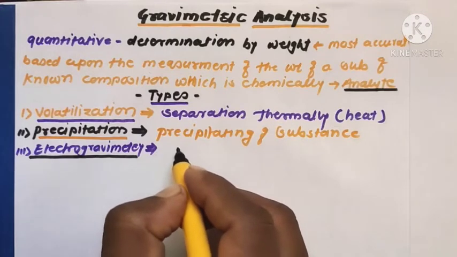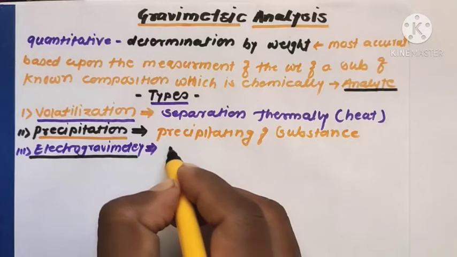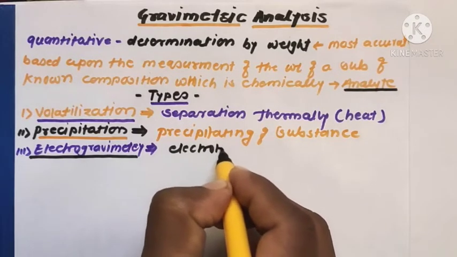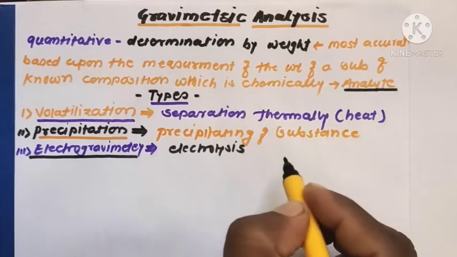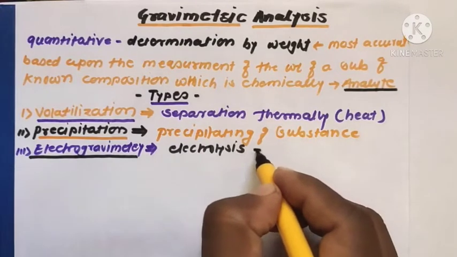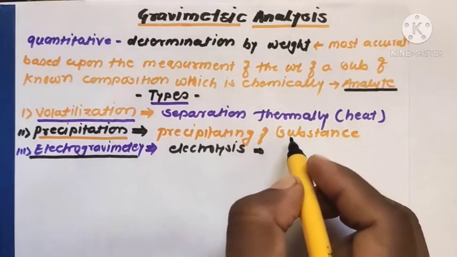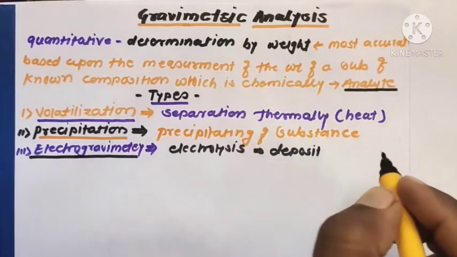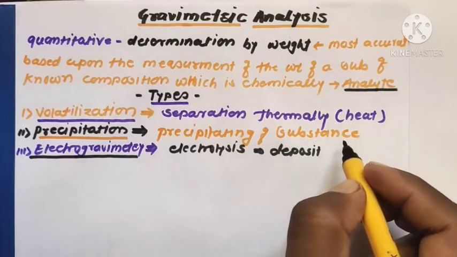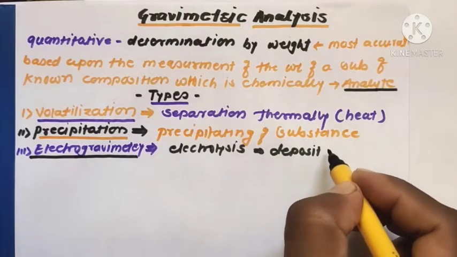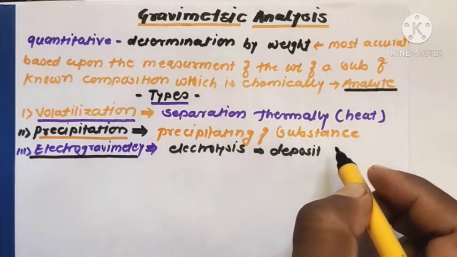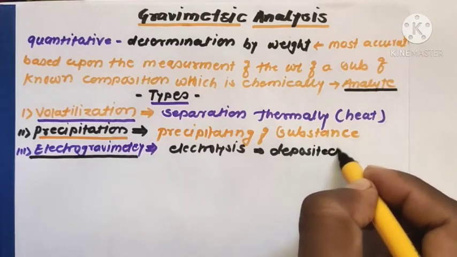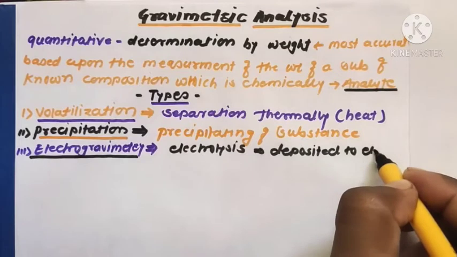In this, electrolysis takes place, that is, the metal is deposited from the solution onto the electrode.